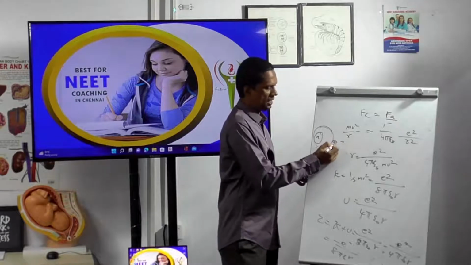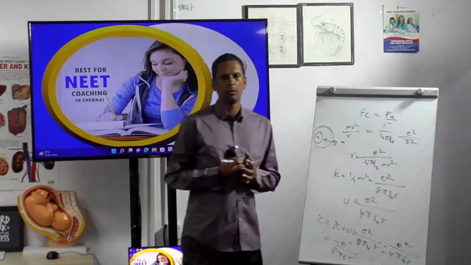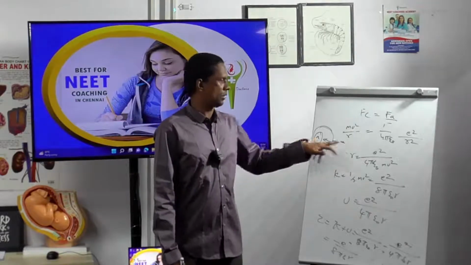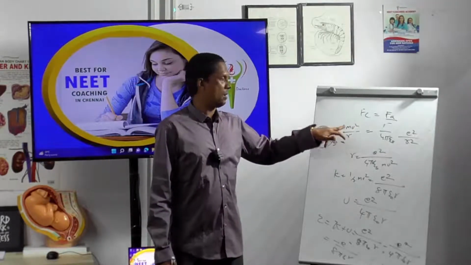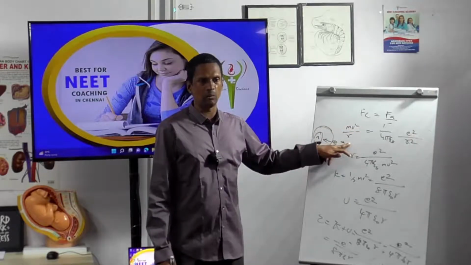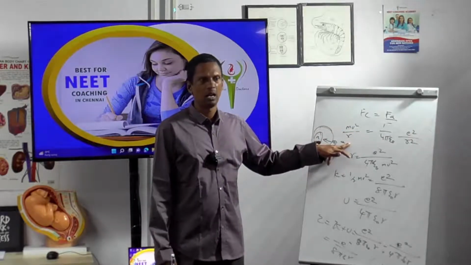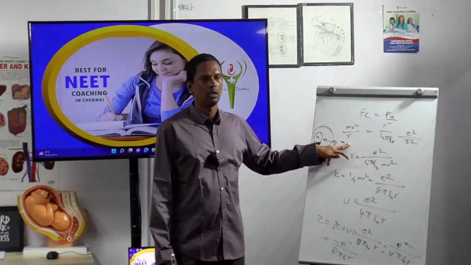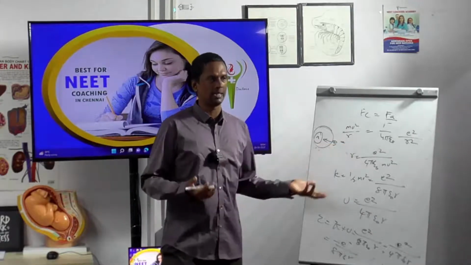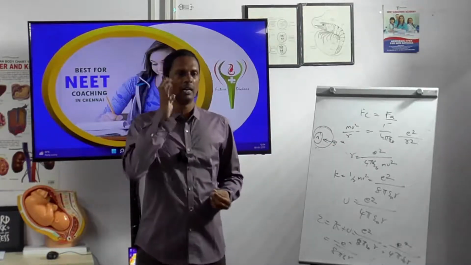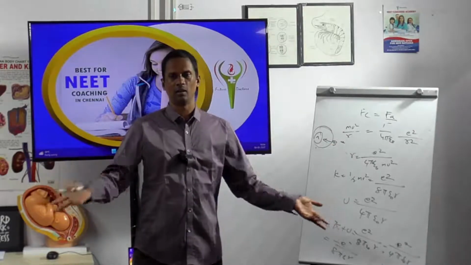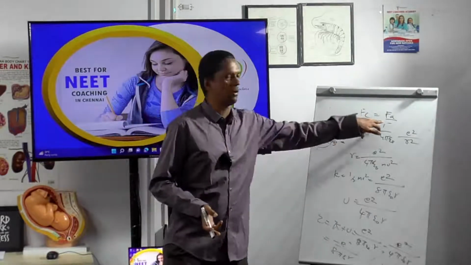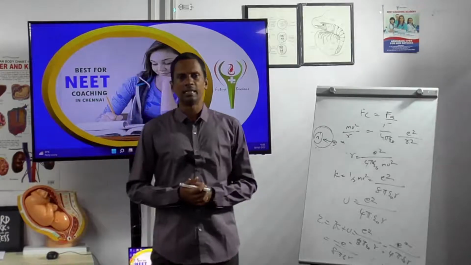How is the electron rotating around the nucleus? So mv square by r has the mass of the electron and the velocity of the electron. What is r? You tell me, at least r. It is the distance between the nucleus and the electron. This is the centripetal force, so both are equal.